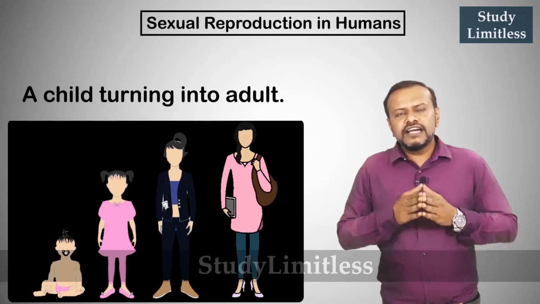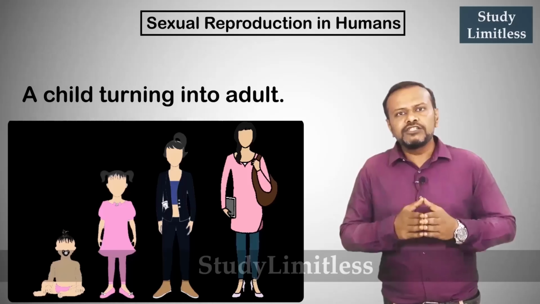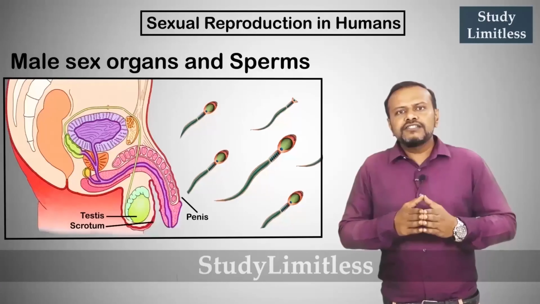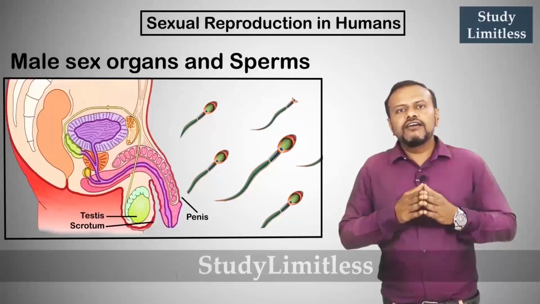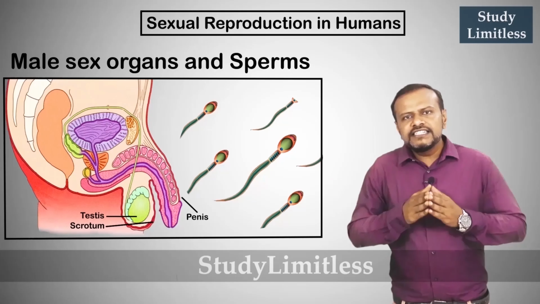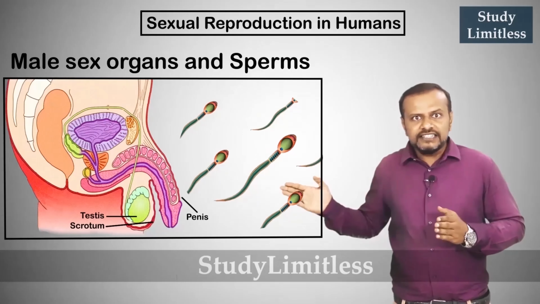Now, this process of development into adolescence is observed in all individuals. As an individual reaches adolescence, it has attained sexual maturity. The male comprises of the sexual organs which produce the male gamete, the sperms. The reproductive organ in the male consists of testis, vas deferens, prostate gland, seminal vesicle, ureter and penis. The male gametes, that is the sperms, which are motile, are developed inside the testis.